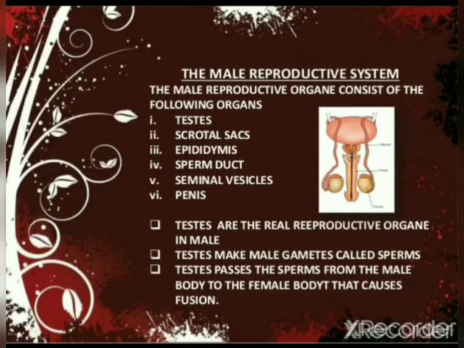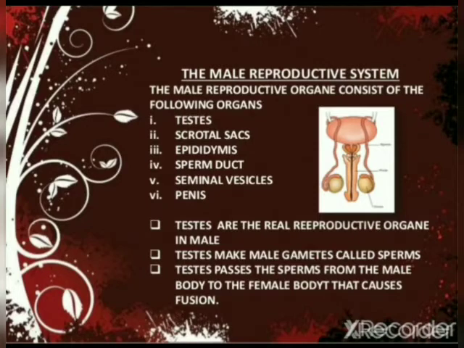After the female reproductive system, we will discuss the male reproductive system. The male reproductive organs consist of the following: testis, scrotal sac, epididymis, sperm duct, sperm vesicles and penis. Testes are the real reproductive organs in male.